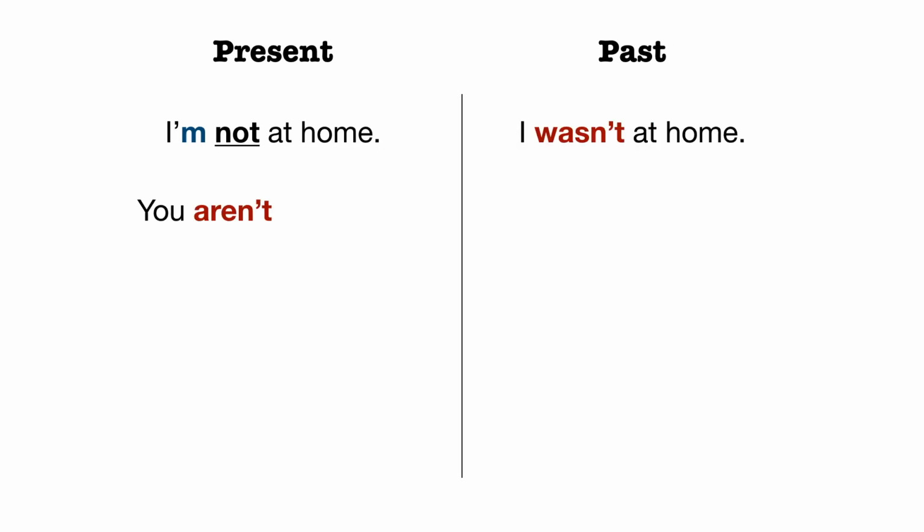And it's time for our game. This time I will give you a negative sentence in the present, and your task will be to make it in the past. For example, I am not at home. Am not is present. In the past, it will be I wasn't at home. Now you try. Read the sentence and now say it in the past. You weren't a student. Very nice.